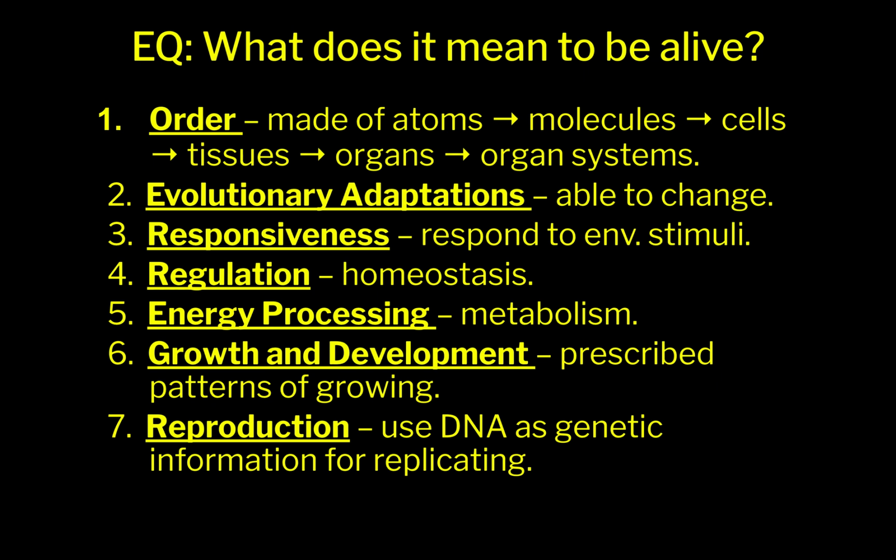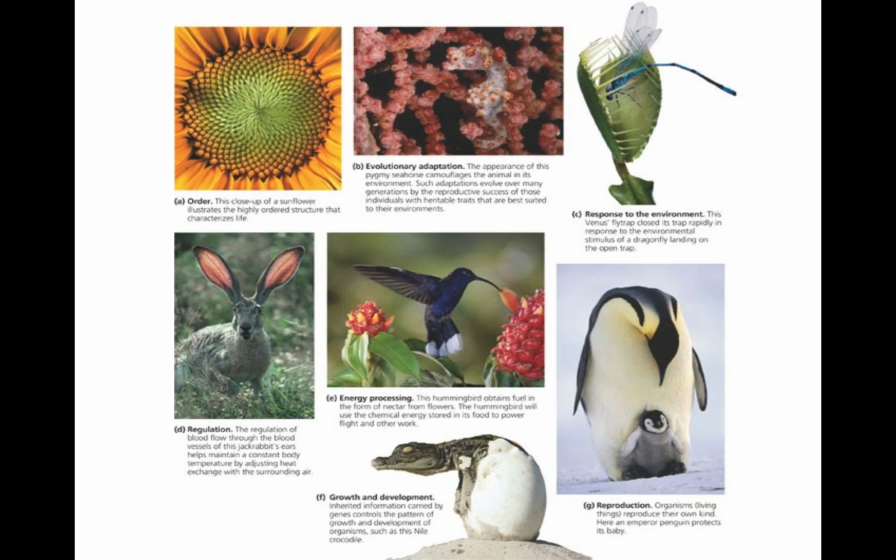In class, we are going to summarize what it means to be alive. There's a little activity that we're going to do the next time I see you to summarize this. So just make sure you have the 7. Give me a little space in your notes to summarize. We're going to do that in class. And now we're going to continue on with a couple more notes, okay?